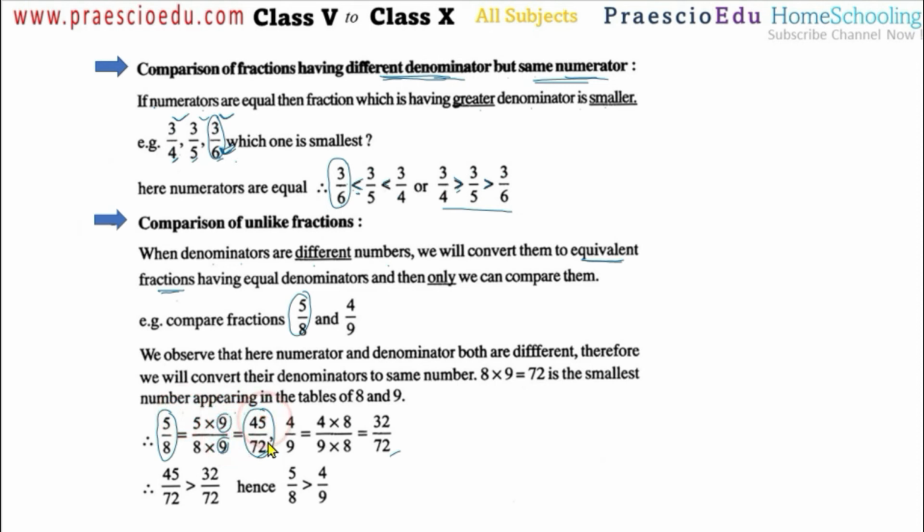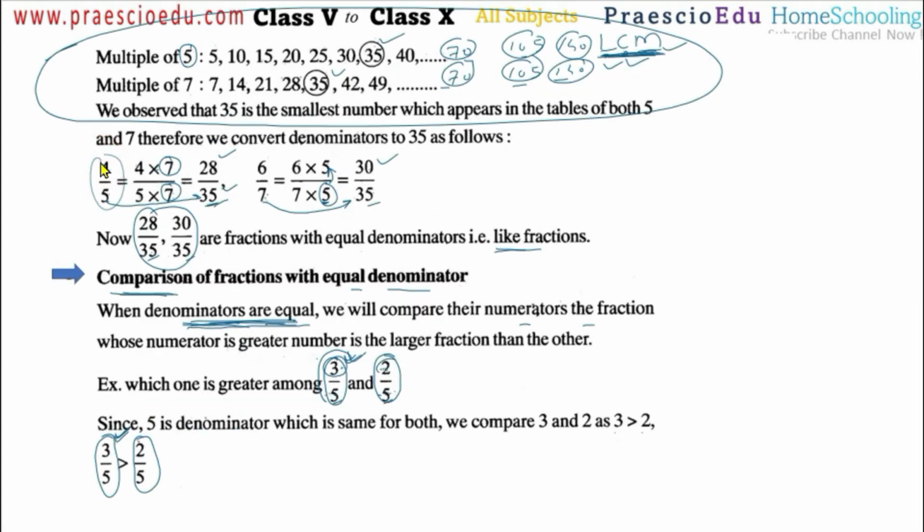If you take out 9 from here and here, automatically this will come. So that's why we are saying this is equal, and that is equivalent. Okay, so now we will convert them into equivalent fractions. Previously also we were doing the same thing, converting this fraction to the equivalent fraction.